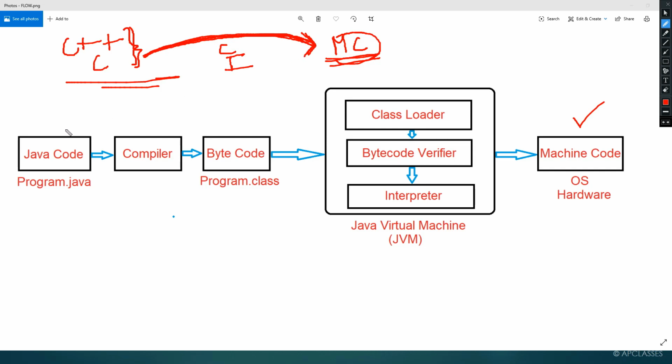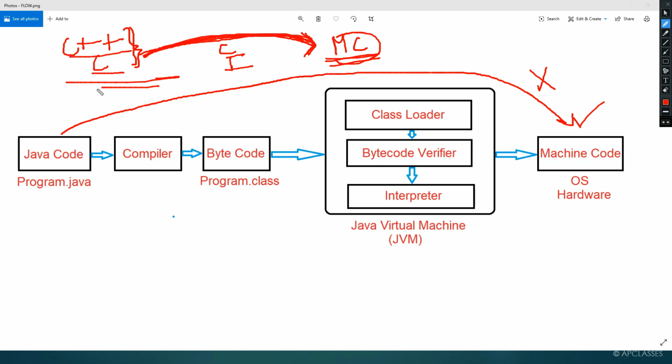Now remember, in Java the same thing does not happen, because whenever you write code in Java, it is never converted to machine code directly. Remember, the way code is directly converted to machine code in C++ or C or any other programming language. Here I'm not talking about Python.